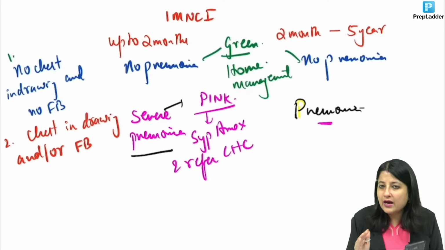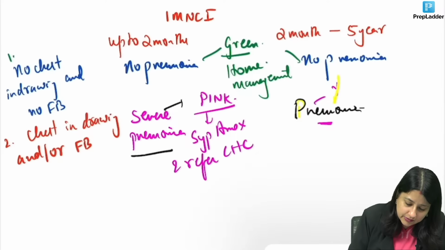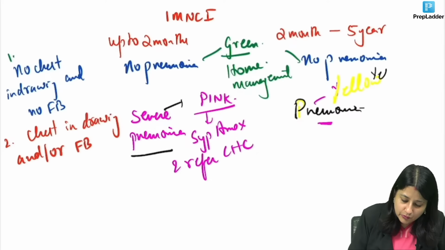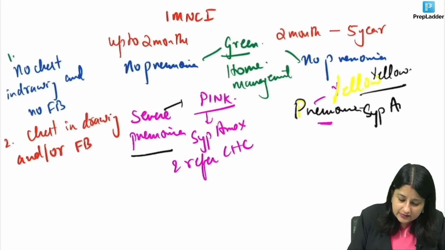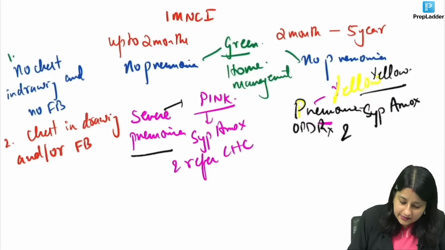But if you have a 2-month to 5-year-old with pneumonia, you put this into the yellow color. Which color management am I going to put this baby into? The yellow zone. What is this yellow zone? In the yellow zone we don't have to send the baby to the CHC. Just give syrup antibiotic, syrup amox, and this is OPD treatment. Then return home, and return for follow-up in 2 days.